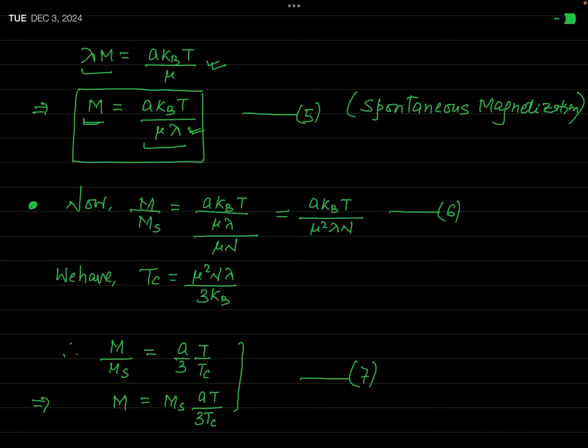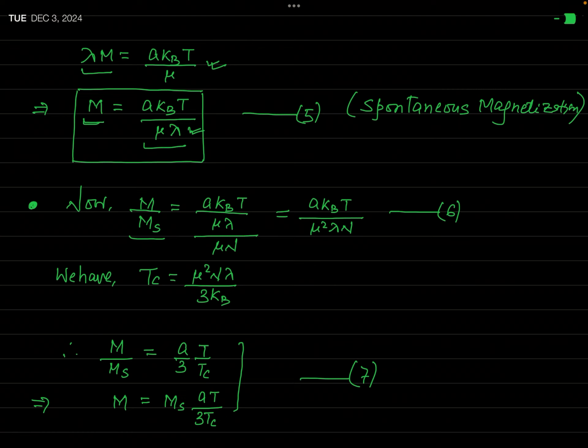Now see, if you find the ratio of M and Ms, mark it. Here M is the spontaneous magnetization, and Ms is the saturation magnetization.